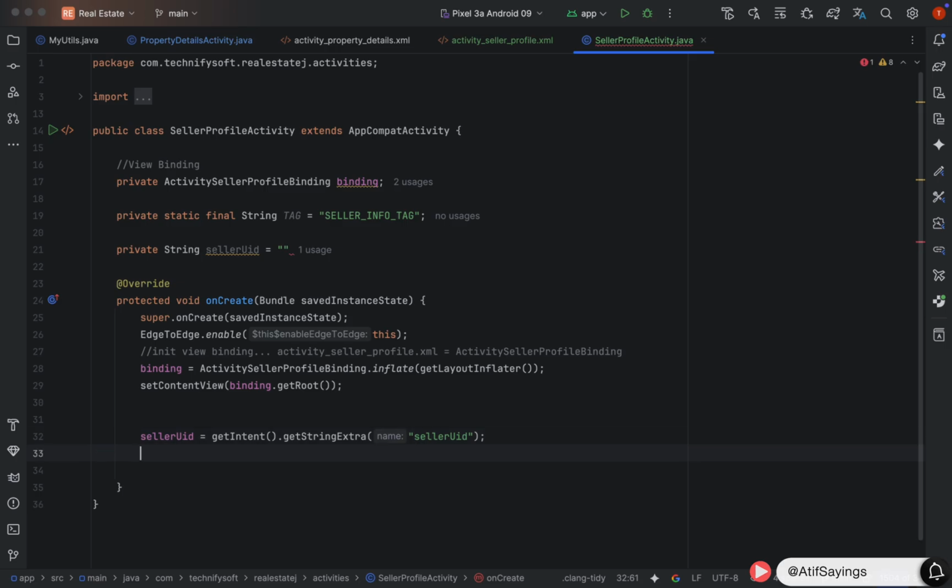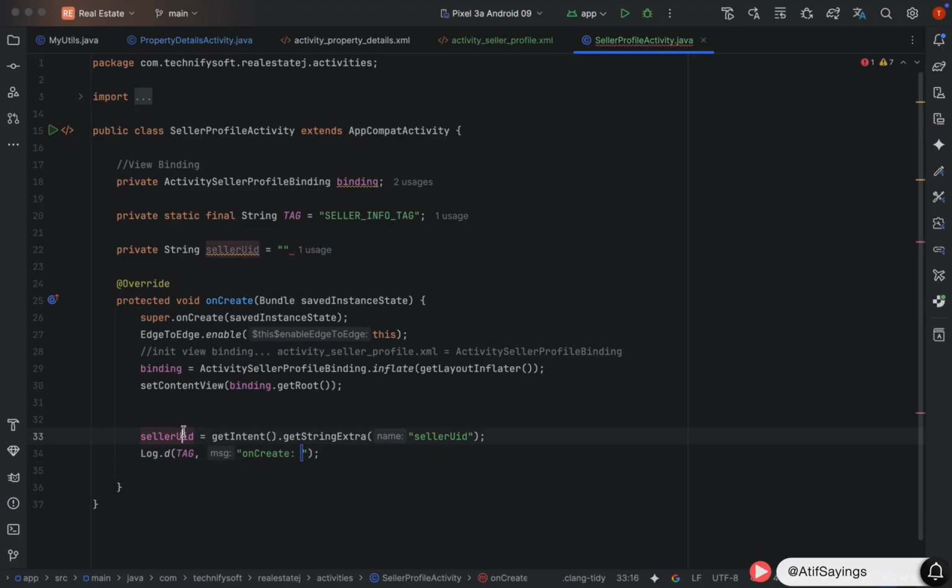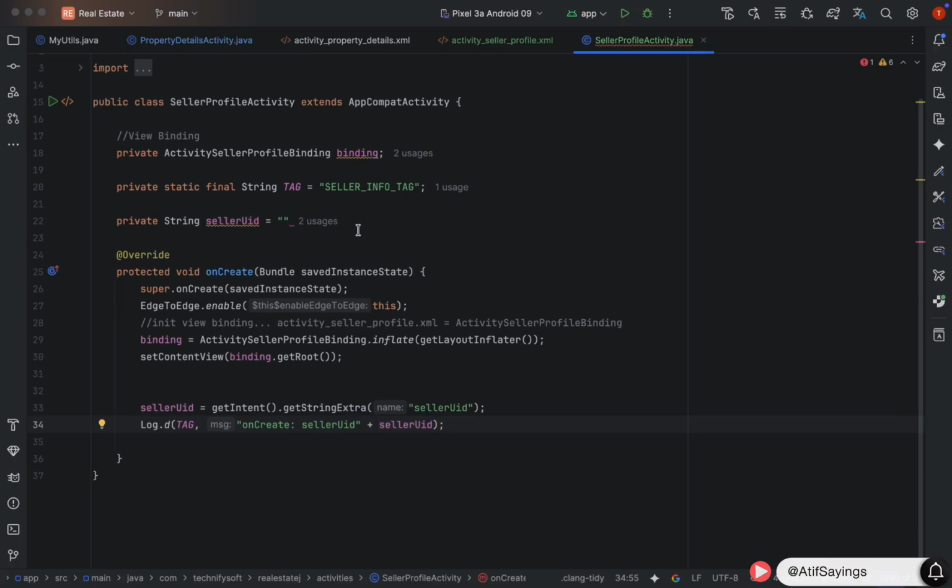Now we will create a simple Log.d to print that seller UID in the log tag. First parameter is the tag, second parameter is the message that we want to show, including the seller UID. This will print the seller UID in the log tag. Now the next step is to load the seller info. For that we will create a separate function and call it in the onCreate function. Name of the function will be loadSellerDetails.